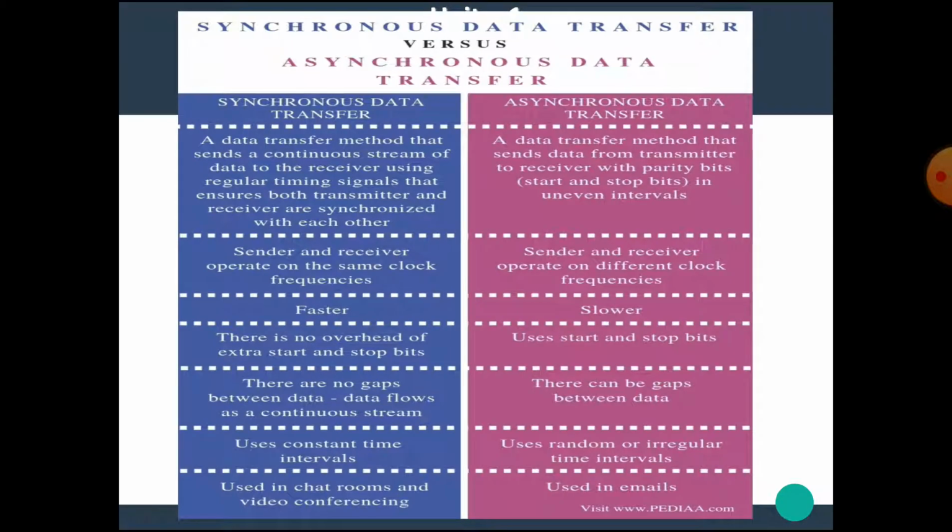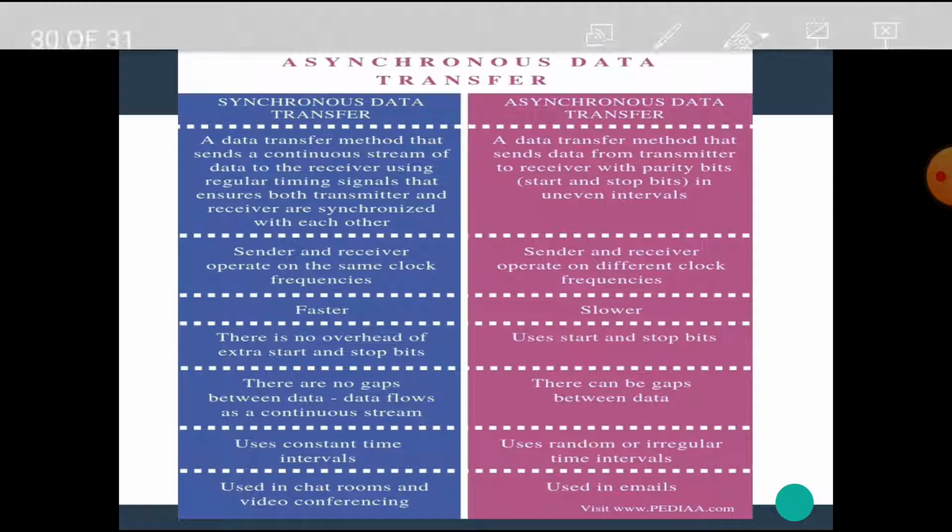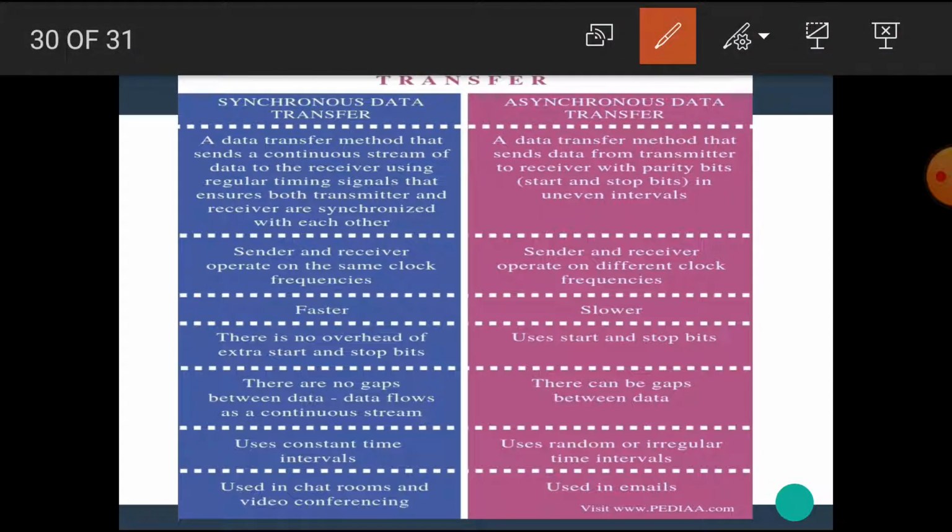Let's see the difference between synchronous data transfer and asynchronous data transfer. Synchronous data transfer is a method that sends a continuous stream of data to the receiver using regular timing signals that ensure both transmitter and receiver are synchronized with each other. While asynchronous data transfer is a method that sends data from transmitter to receiver with parity bits, start and stop bits at uneven intervals. This is the main difference between these two types of transfer.